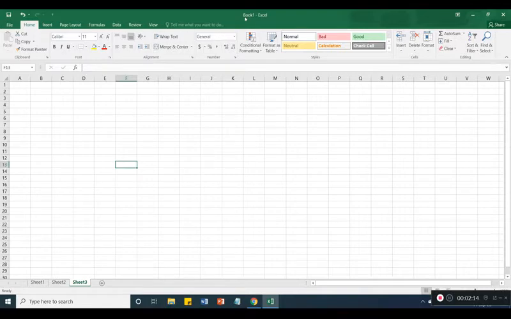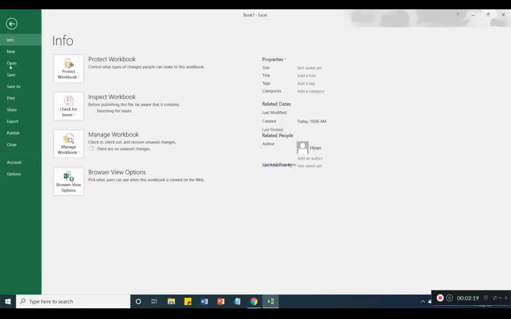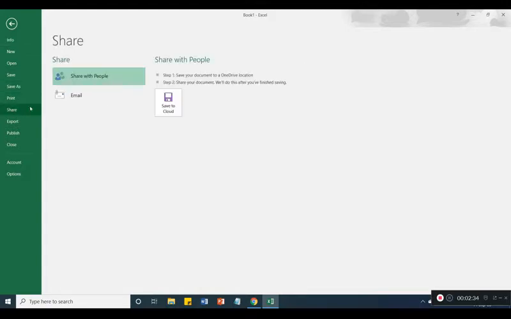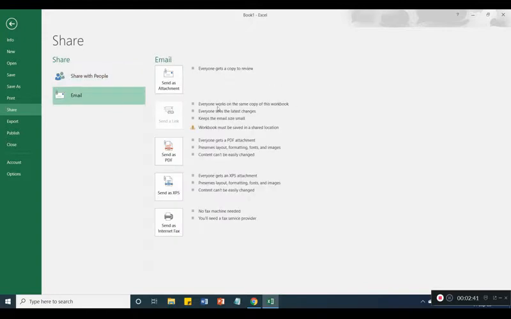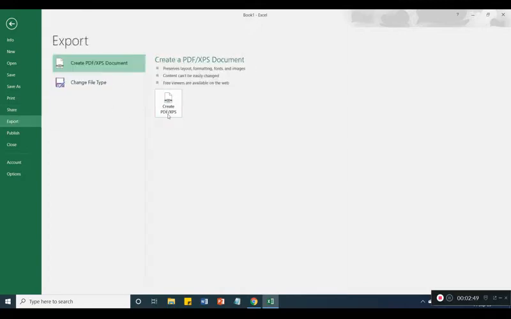These are the overview. Here is the title of your Excel sheet, the book name. Here is the file tab. See here you can open a new file, open a file. Create a new file, open file, save as, which means if you want to rename this file. Print from this file. Share, if you want to share some file. You can click save to cloud, which means Google Drive. You can save, or if you want to email, then you can attach it as email. Then export, so you can create it as a PDF file.